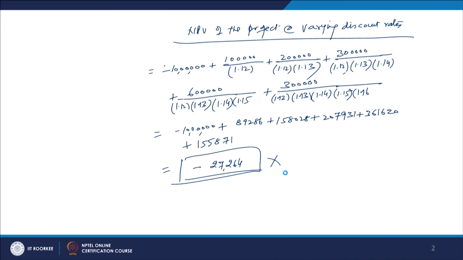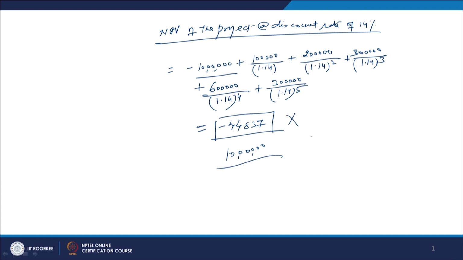So, what will you do? The project is rejected. As in the previous case, where we saw the NPV is negative, the project is rejected. You cannot go ahead with this investment proposal, we cannot take up this investment and we have to abandon it, right. So, very simple.